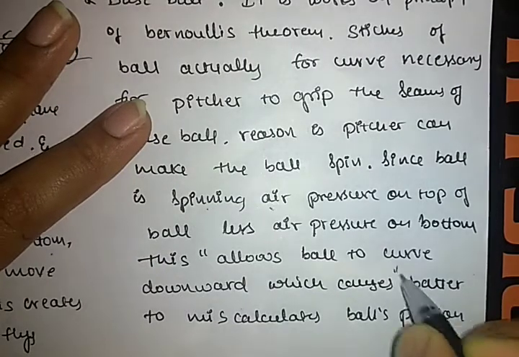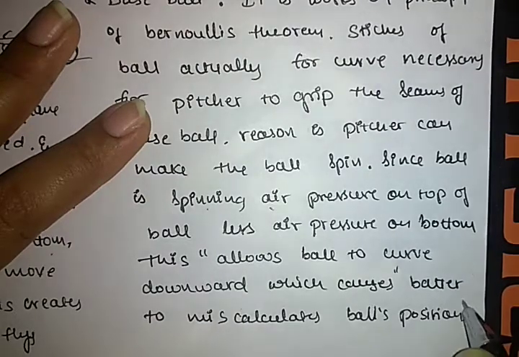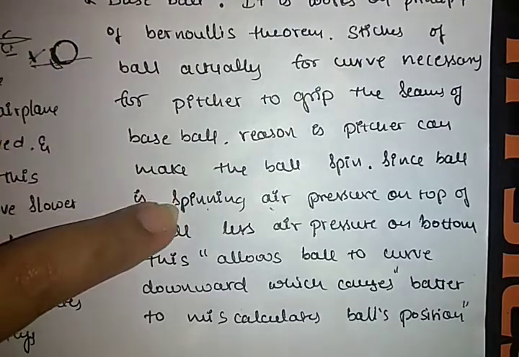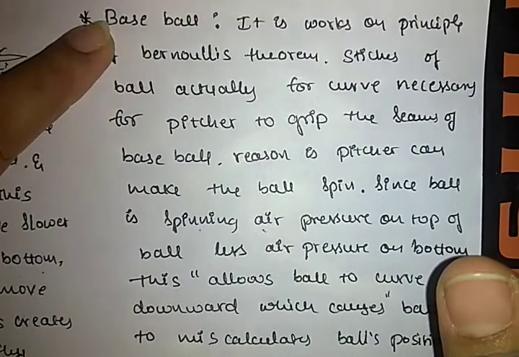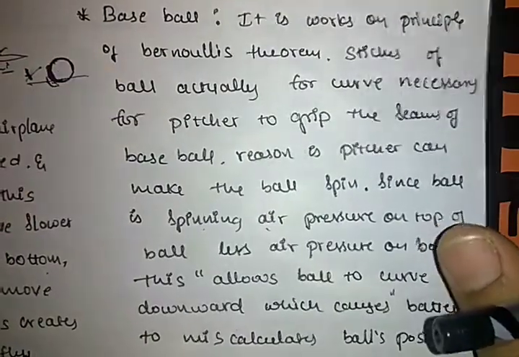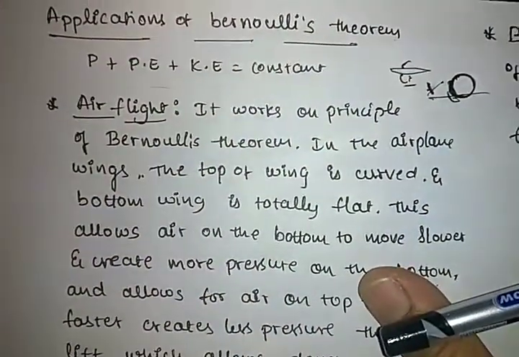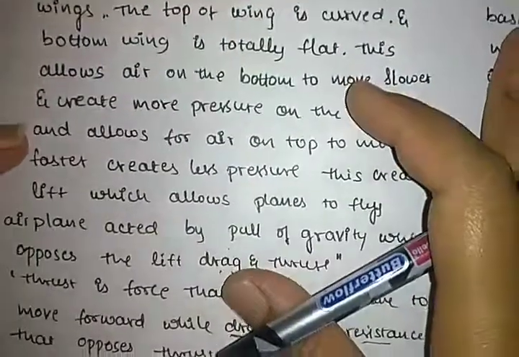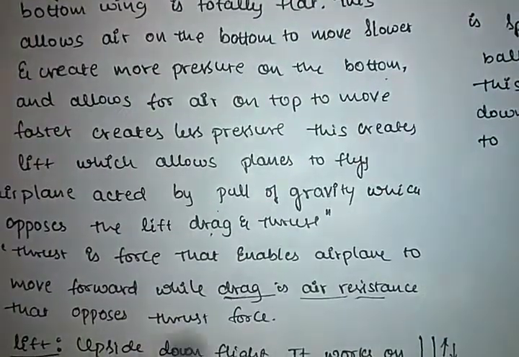The batsman is going to miscalculate the ball's position due to the spinning of the ball. So it is one of the applications of Bernoulli's theorem. Got it? What are the applications? Air flight, lift, and another one is baseball. Just write down the concept. If they ask you in detail, write it down in detail like this.